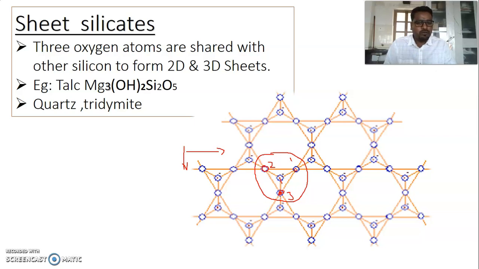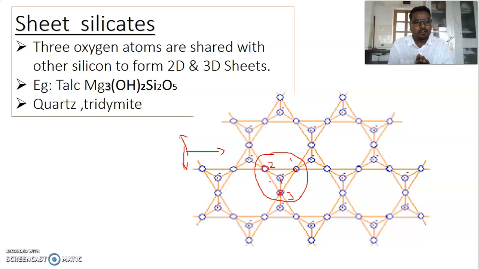Suppose this oxygen also continues along the z direction, it would form a three-dimensional structure. But it does not. In a tetrahedron, the three oxygens present in the plane of the paper are shared. The one oxygen behind the silicate is free.